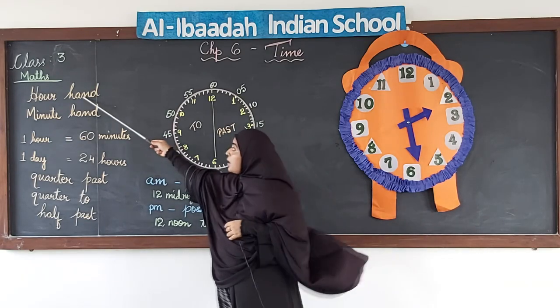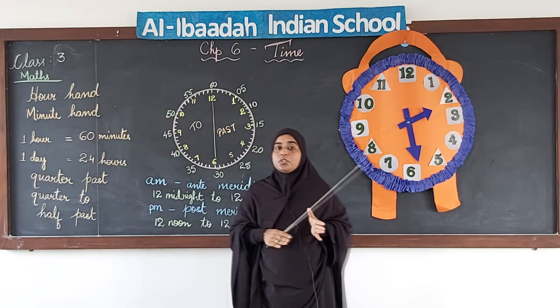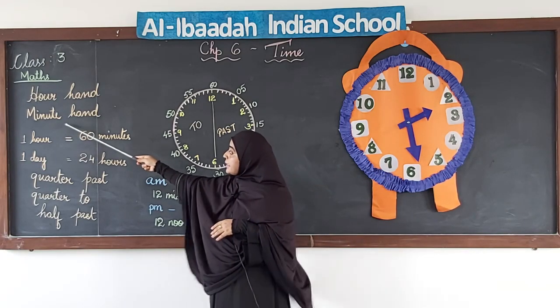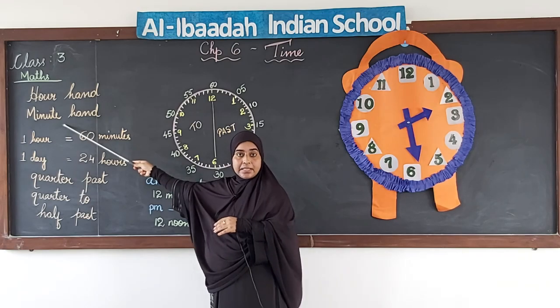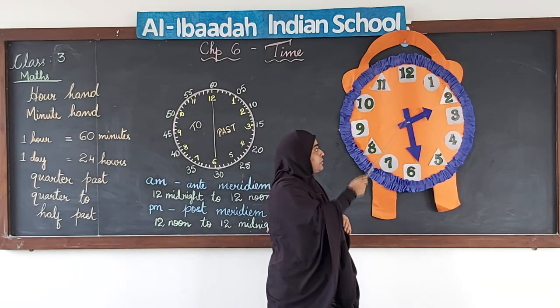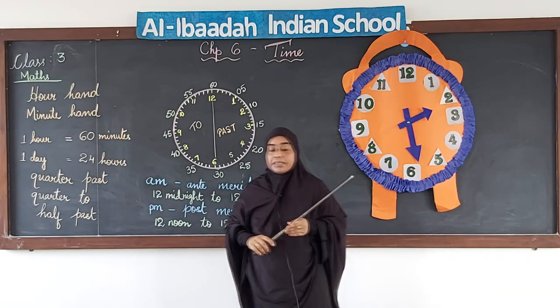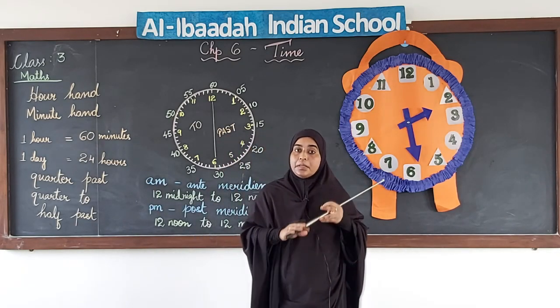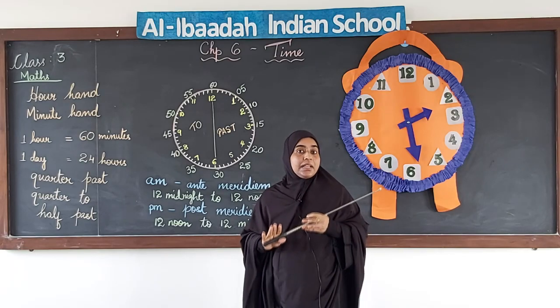First thing, like I said, the smallest hand that you see on the clock is called the hour hand. Then the second hand that we discussed was the minute hand. The long hand that we see over here is the minute hand. Now, when we say 1 hour, it means it has 60 minutes in it.